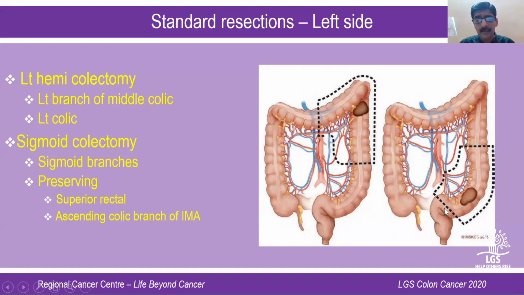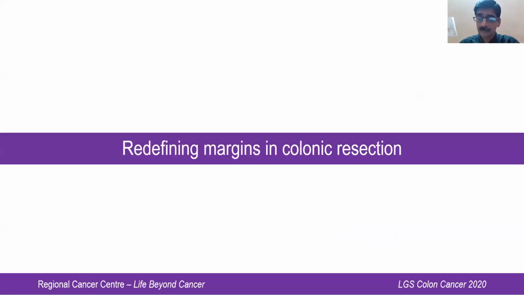So these are the standard terminologies that we have been using for time immemorial for defining the various surgeries in colonic cancer. But if you want to take it a bit deeper, or a bit more into practical or what is evolving, if you look at the literature coming out or the practices that have been changing over the last 2 or 3 decades, we have been trying to redefine margins in colonic cancer.